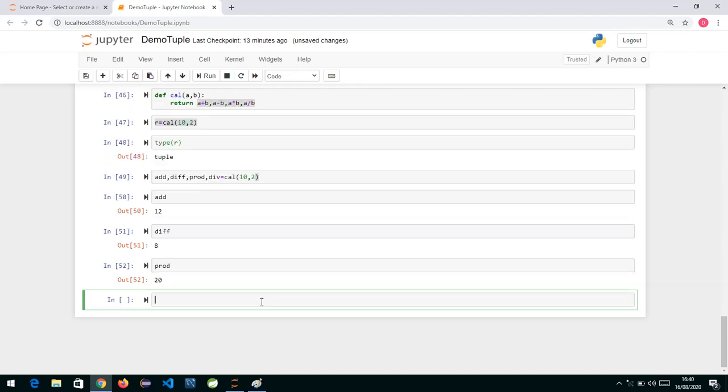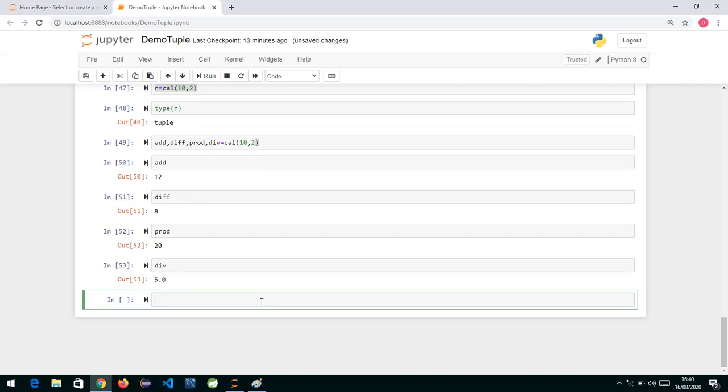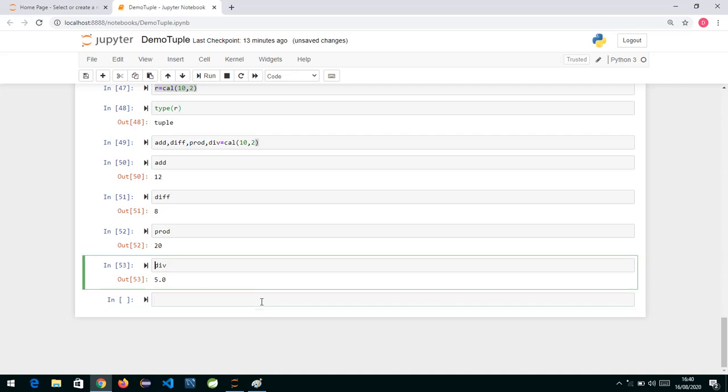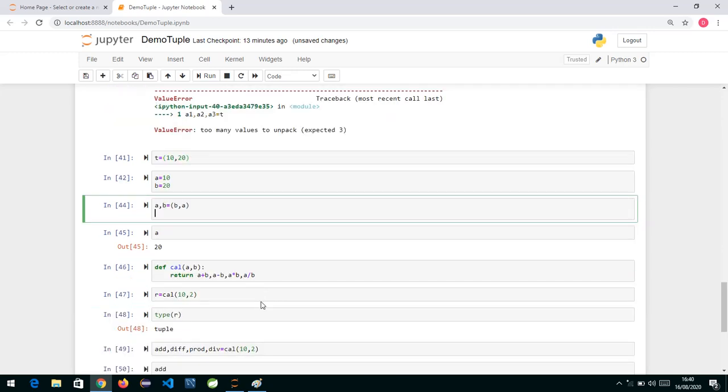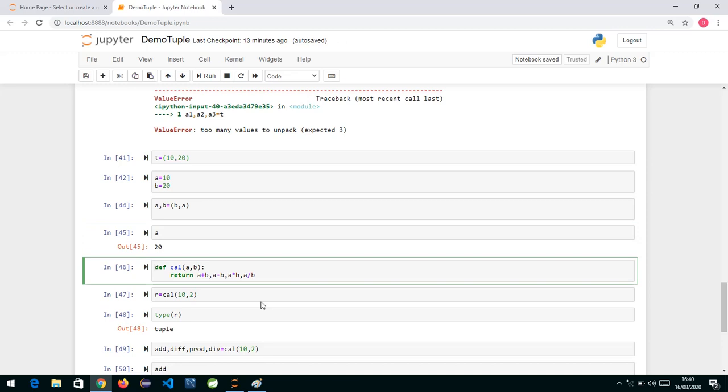And the value of div will be 5.0, because 10 divided by 2 gives you 5.0. So whenever we write functions in Python, a function can return multiple values, but it's returning a tuple, and that tuple we can receive as a tuple, or we can unpack and receive the contents.